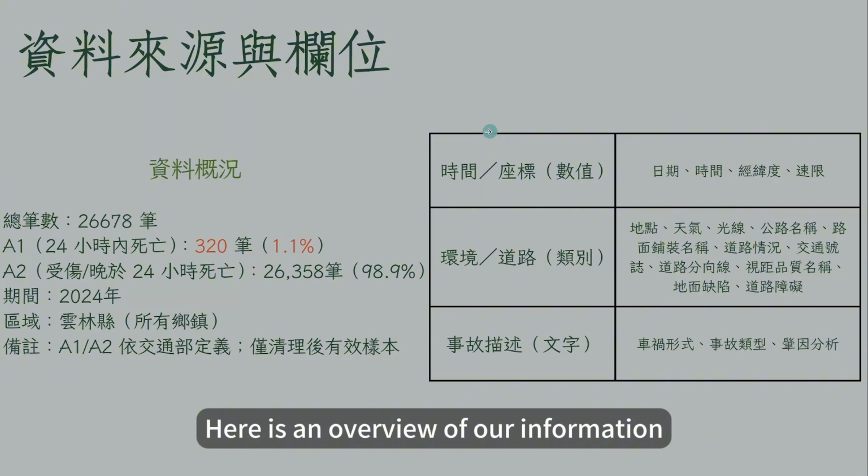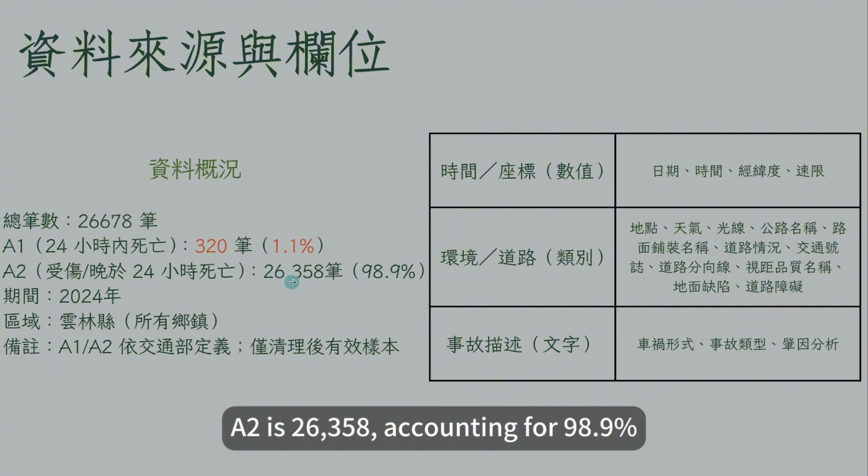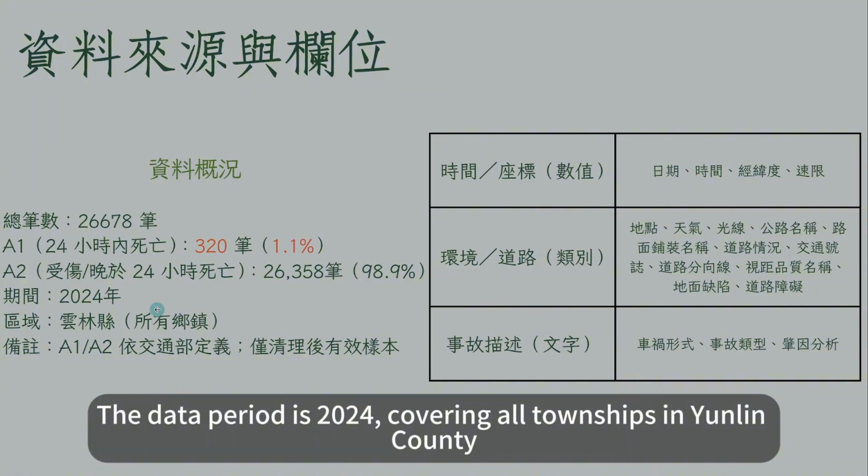Here is an overview of our data. The total number of records was 26,678, of which only 320 were A1, accounting for 1.1%. A2 is 26,358, accounting for 98.9%. It can be seen that A1 is very small and belongs to a highly unbalanced dataset. The data period is 2024, covering all townships in Yunlin County.